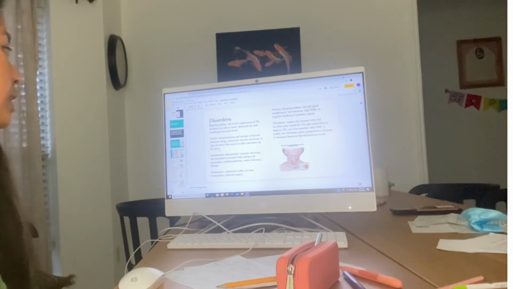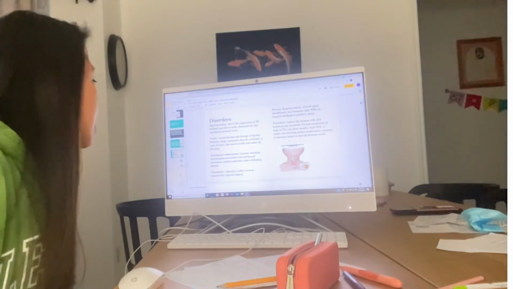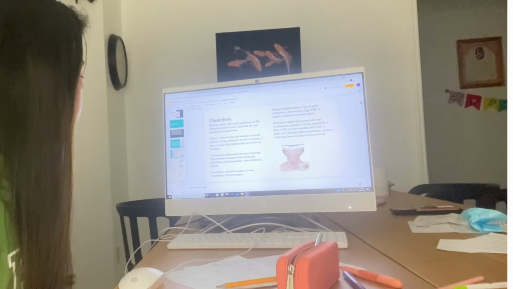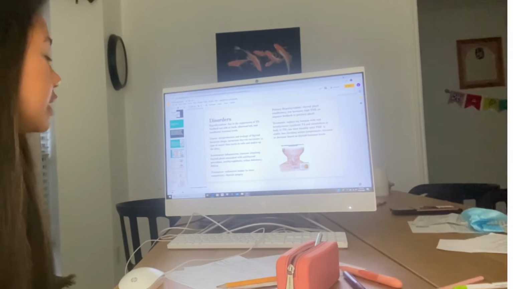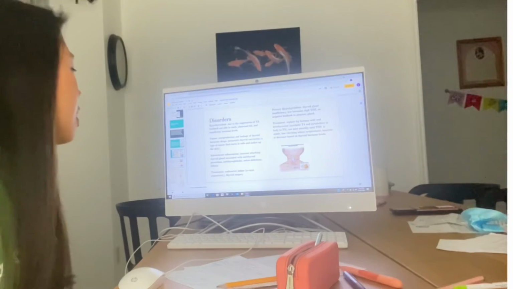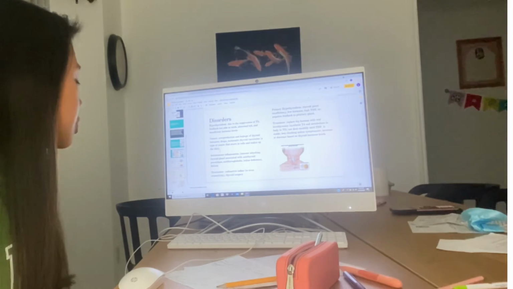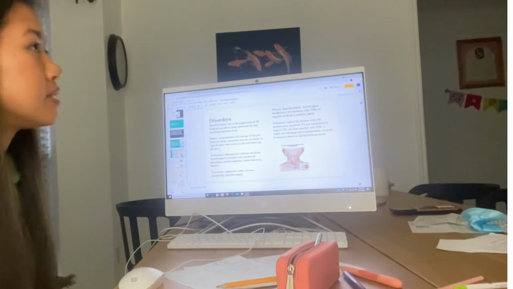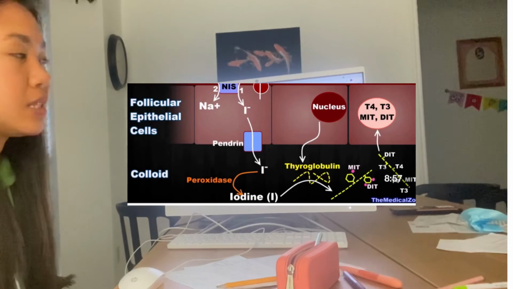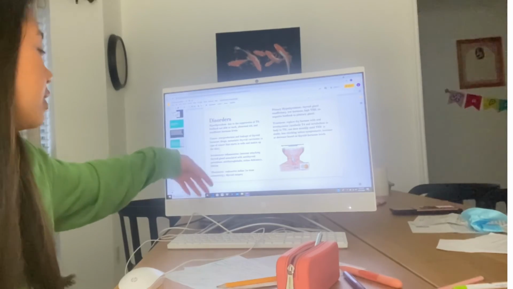Causes would be overproduction and leakage of the thyroid hormone, drugs, metastatic thyroid carcinoma, which is a type of cancer, and another cause would be autoimmune inflammation, in which the immune system is attacking the thyroid gland. Treatments would be radioactive iodine to treat overactivity, and thyroid surgery. Again, radioactive iodine is used since iodine oxidizes with thyroglobulin, which is the protein that creates T3 and T4.